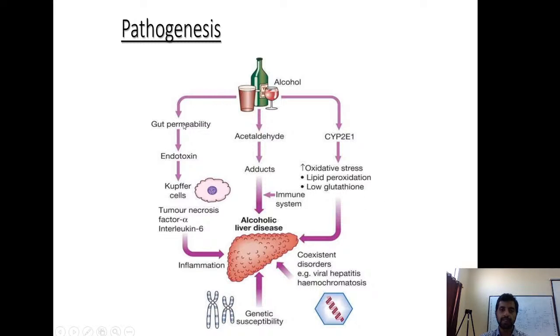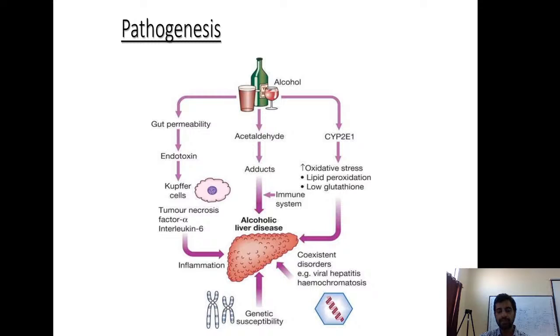Another pathway is gut permeability, because alcohol is a lipid solvent, right? Our human body is made up of cell membrane which is mostly lipid. So alcohol damages the lipid and results in increased gut permeability. It also damages the bacteria, both the commensals and harmful, all bacteria are damaged. So endotoxin is now released into the permeable gut.